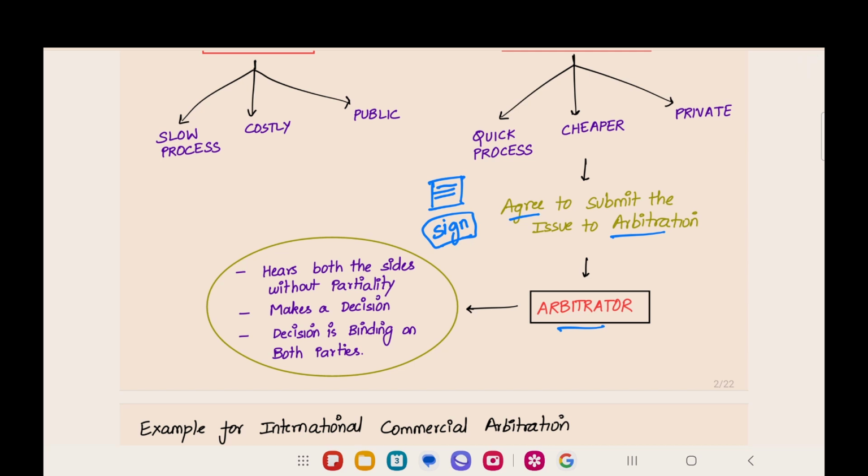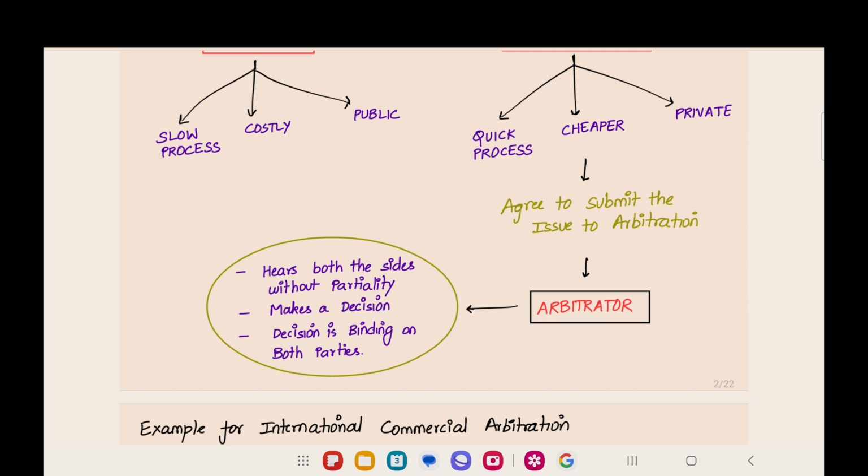Now, they appoint an arbitrator, and the arbitrator will hear both sides without partiality. He should be independent and impartial, and he will make a decision. The decision is binding on both the parties. After the arbitrator has taken a decision, the parties cannot go back and say, I will not follow this decision. The decision is binding, meaning that both the parties should compulsorily follow whatever decision the arbitrator takes. So, this is a binding decision.